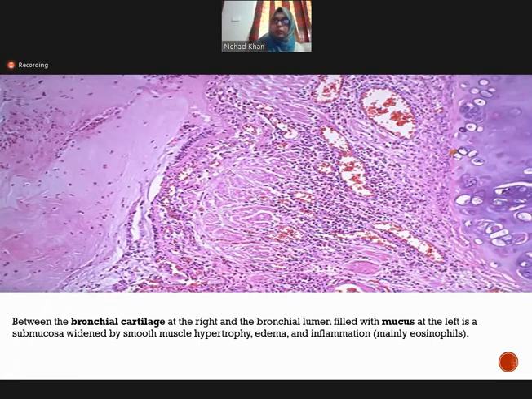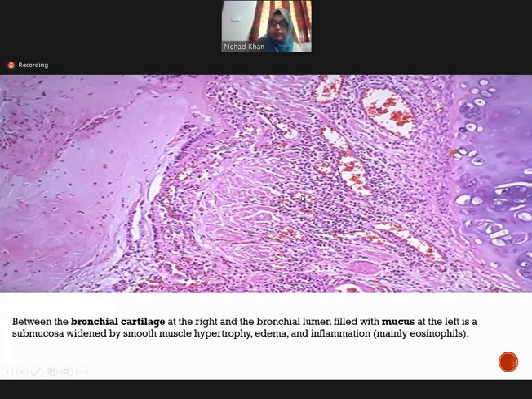This is the H&E stain of a patient with asthma. On the right side, you can appreciate the bronchial cartilage, and the bronchial lumen, which is filled with mucus. Here, this is the bronchiole, and it is filled with mucus. But in between the bronchial lumen and the cartilage is what?